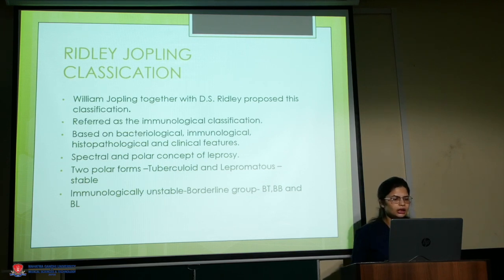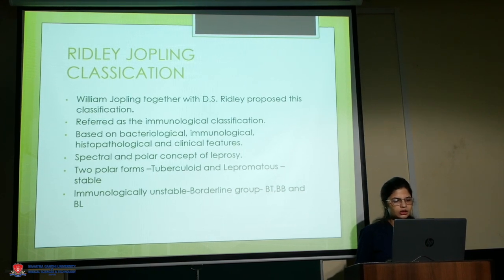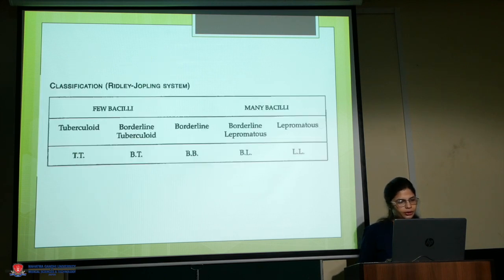The Ridley-Joplin classification was given by William Joplin together with D.S. Ridley. It is referred to as the immunological classification, and it is based on the bacteriological, immunological, histopathological and clinical features. It believes in the spectral and polar concept of leprosy. There are two polar forms, tuberculoid and lepromatous, which are stable, and an immunologically unstable or borderline group, that is borderline tuberculoid, borderline and borderline lepromatous. This is the Ridley-Joplin system.